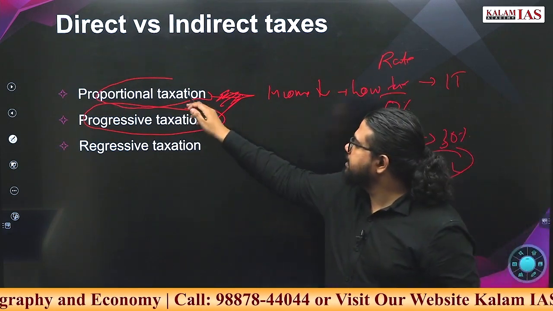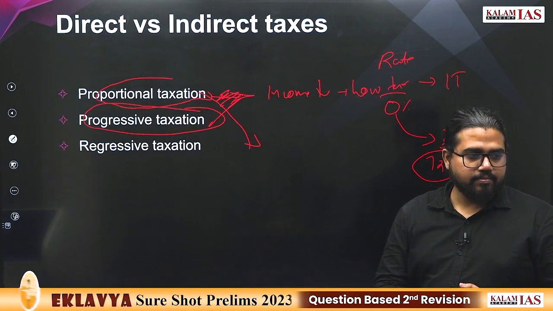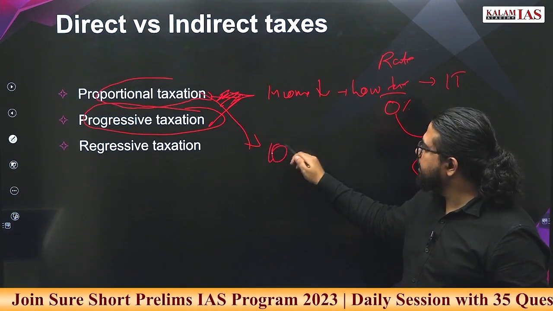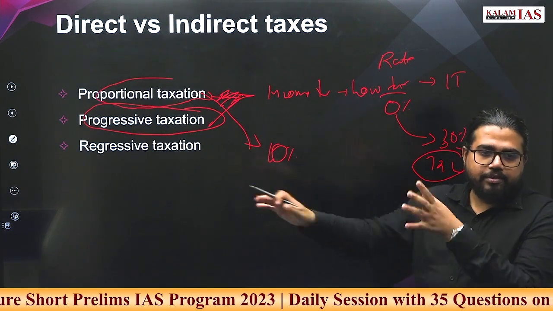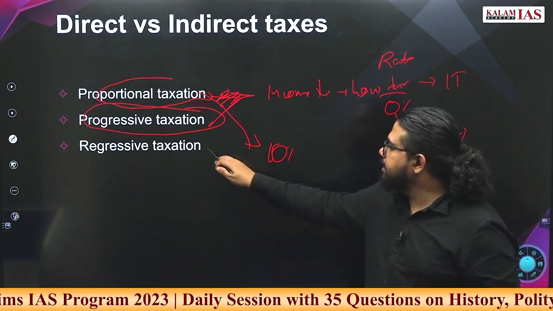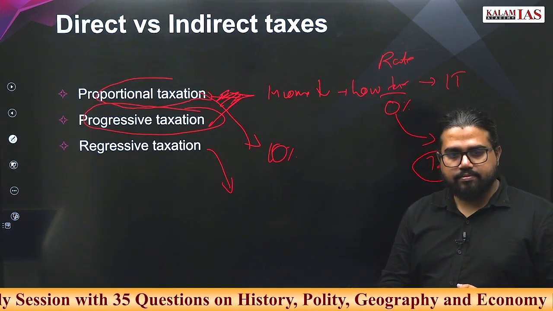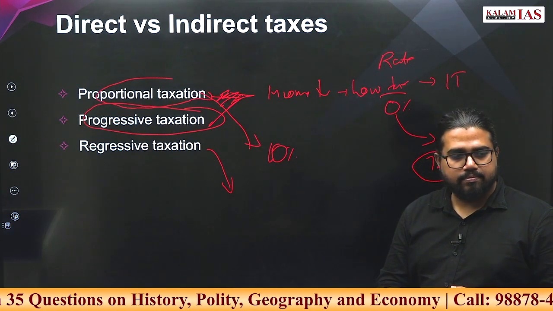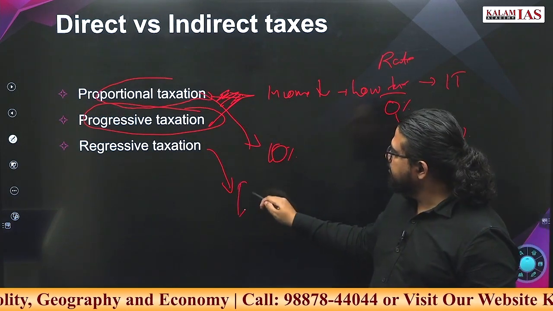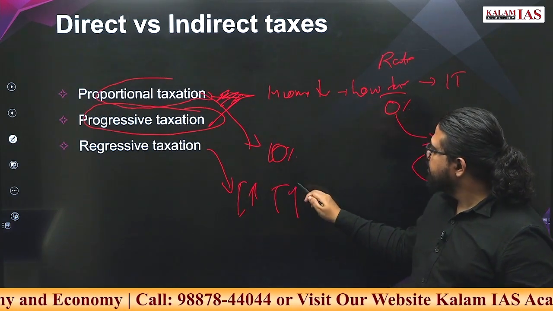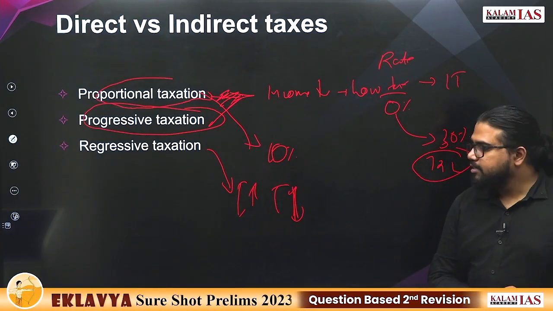Now proportional taxation means the tax rate remains like 10% of whatever it is, irrespective of income and other factors. Regressive means that with increasing income, the tax rate decreases. This kind of taxation we call regressive taxation.